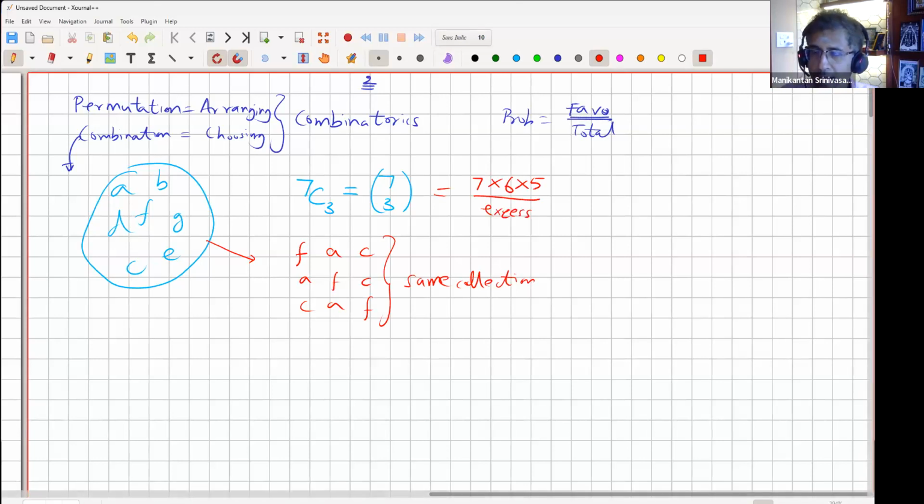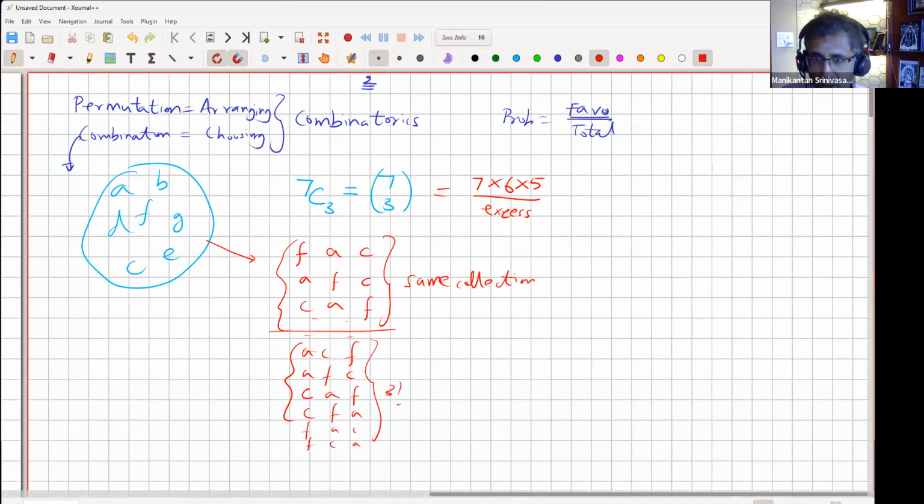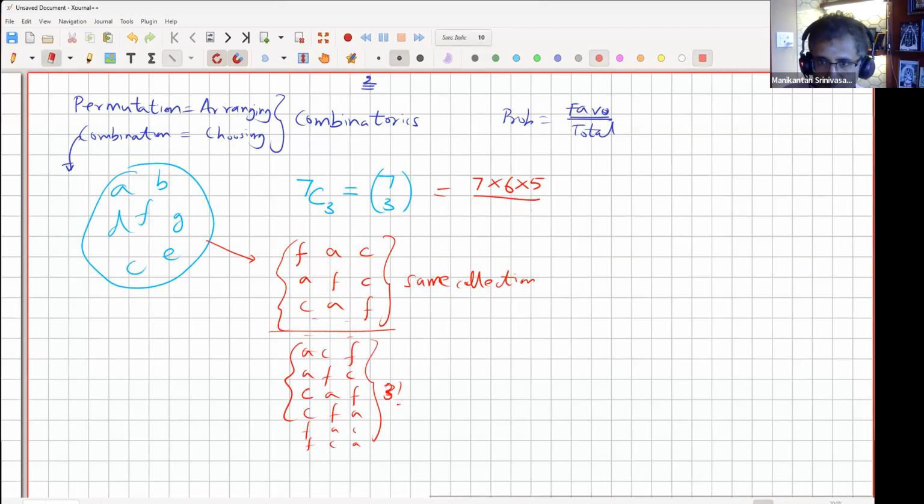So how many times am I excess counting for each group of 3 letters? It's the number of ways in which I can arrange A, F, and C among themselves. You can clearly see that there are 6 of them. A, C, F. If I list them alphabetically, it's ACF, CAF, CFA, FAC, FCA, and so on. There are 6 of them. I've listed 3 as an example here. So that's 3 factorial, or 6. The excess counting happening here is the number of ways in which I can arrange the chosen 3. So that's 3 factorial.